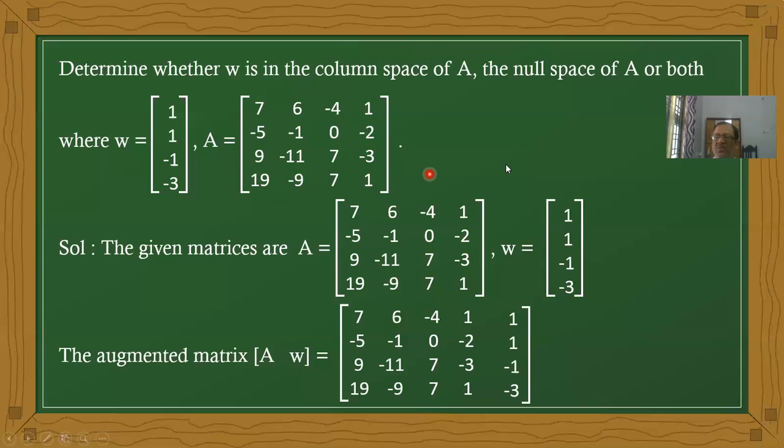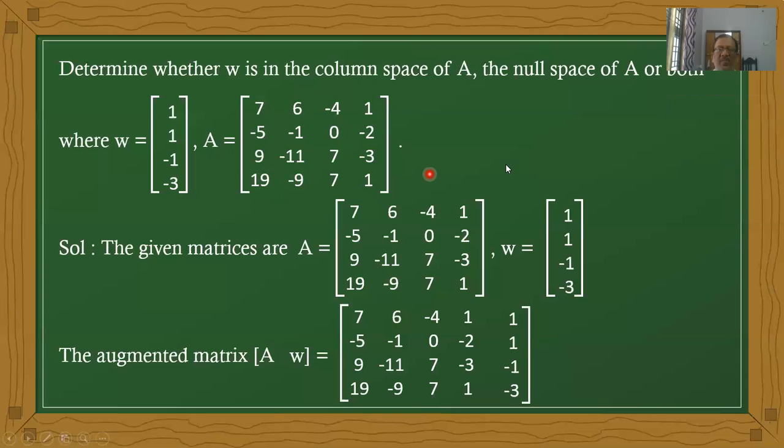Now here we want to prove the condition. If a vector belongs to the column space of A, it means the non-homogeneous equation should have solutions, that means the augmented matrix is consistent. It is the condition. What is the given matrix?